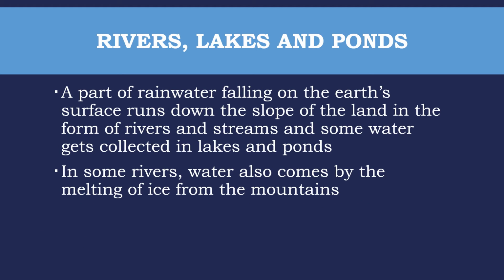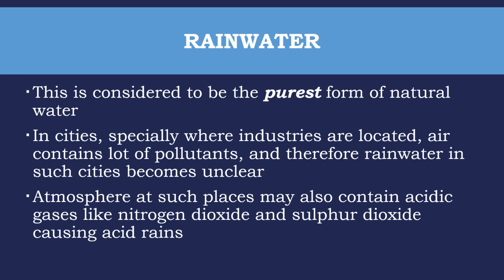Rivers, lakes and ponds. A part of rainwater falling on the earth's surface runs down the slope of the land in the form of rivers and streams, and some water gets collected in lakes and ponds. In some rivers, water also comes from melting of ice from the mountains. Rainwater.